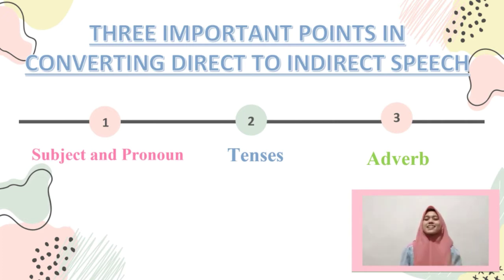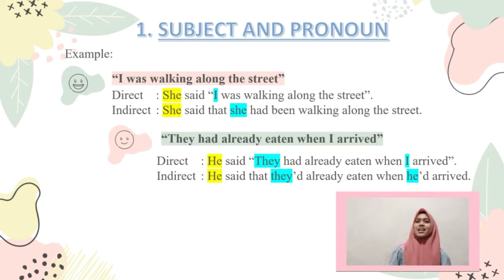Here are the three important points in converting direct speech to indirect speech. The first is subject and pronoun. The second is tenses, and the third is adverb. The first change in forming direct and indirect speech sentences is subject and pronoun.